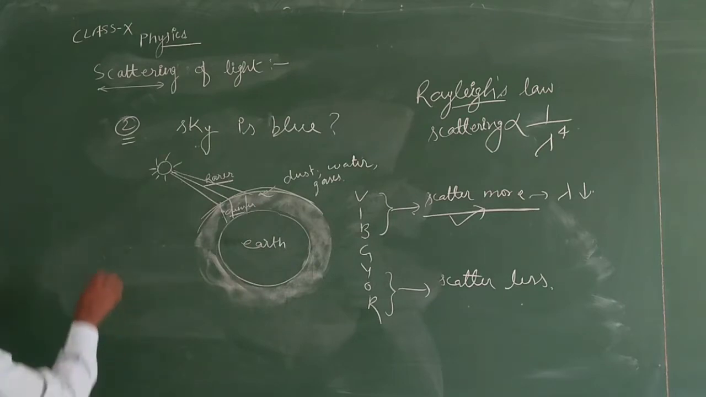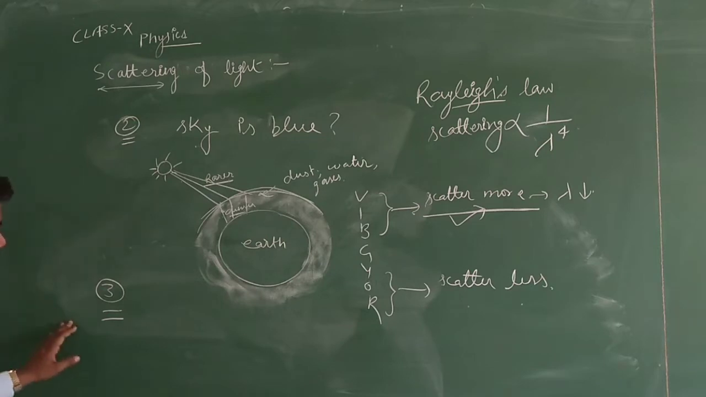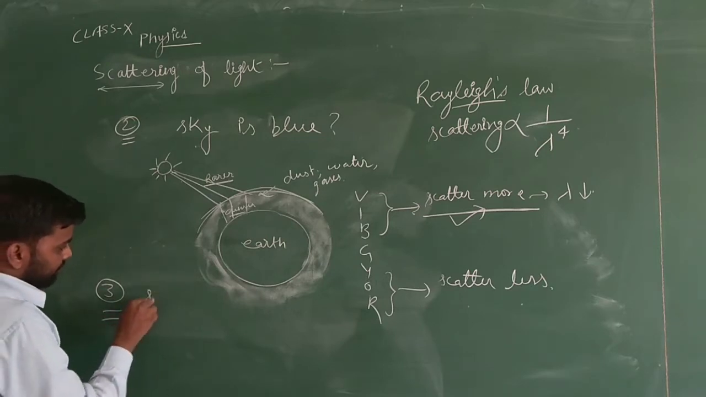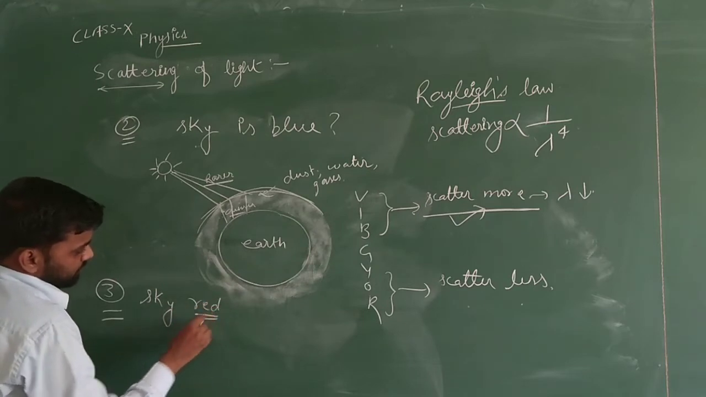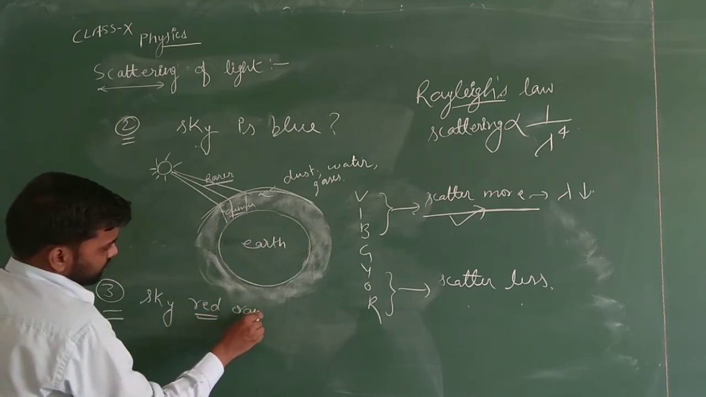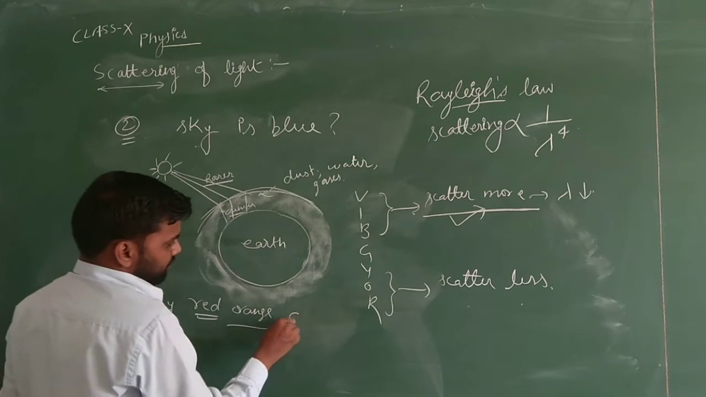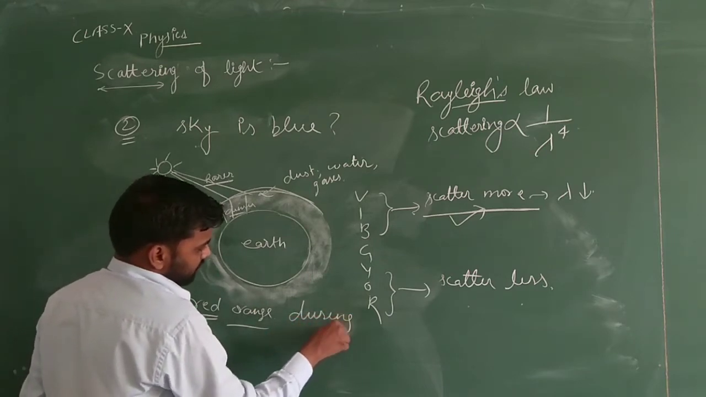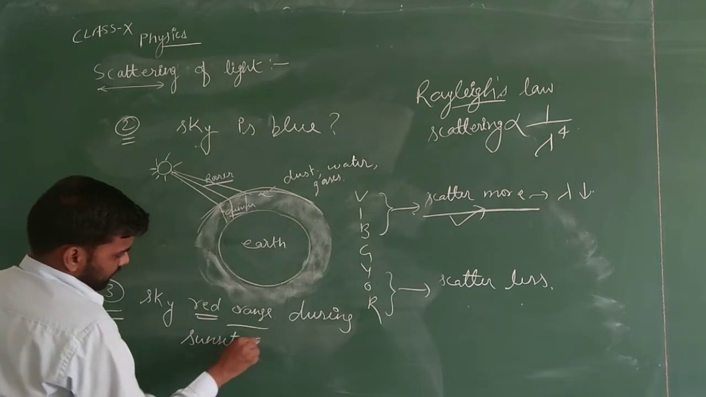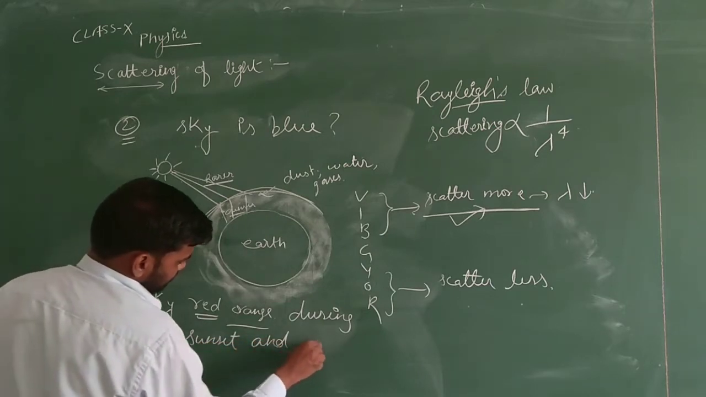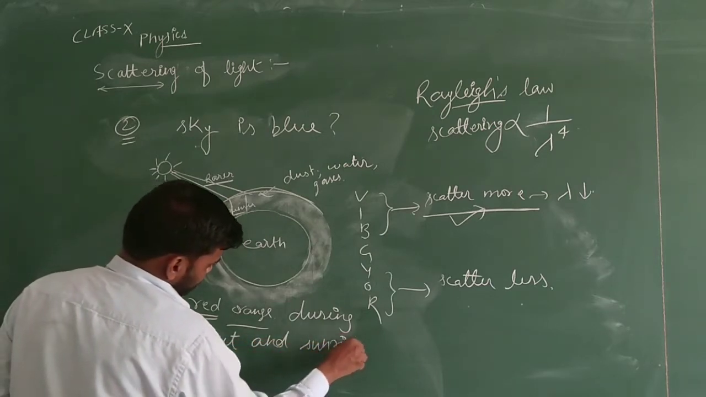Now the third part is, why do we see the sky having red color or orange color during sunset and sunrise?